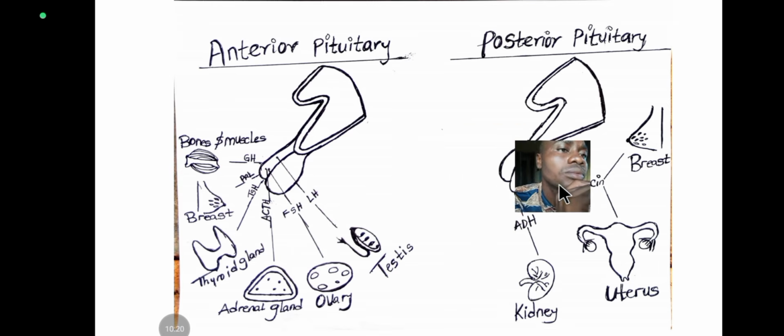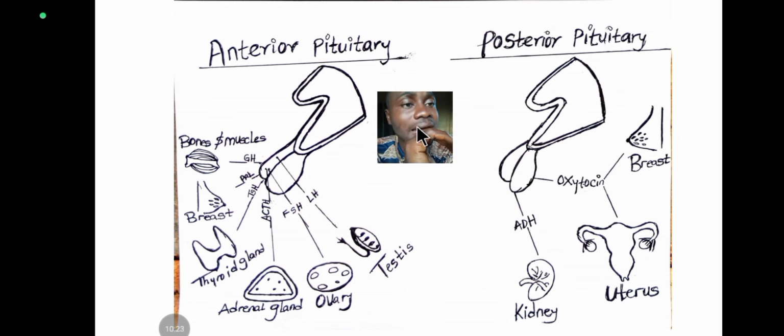Now, the pituitary gland, called the master gland, is divided into two. It has the anterior and the posterior lobe. It is very important that you know all the hormones you have in the anterior and the posterior lobes of the pituitary. I'm going to show you the easiest way to know the hormones found in each lobe. Just have it in your mind: this side is for the posterior pituitary lobe, and this side is for all the anterior pituitary hormones.